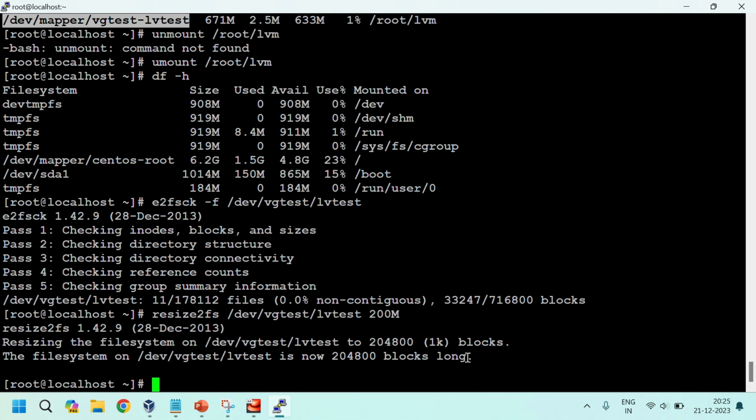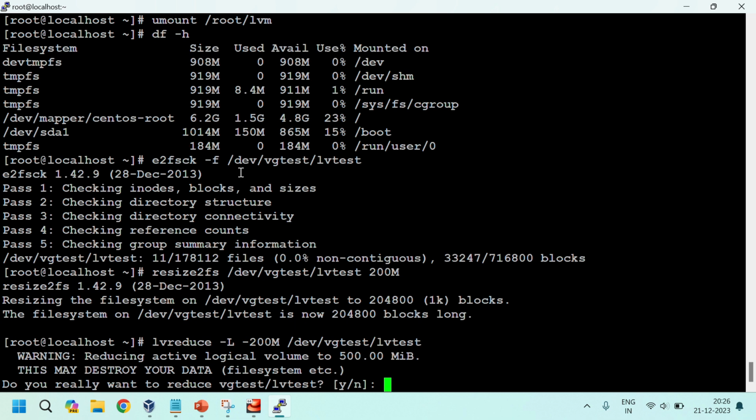The file system blocks long. Okay. Now I can use the lvreduce command to reduce the logical volume. lvreduce -L minus 200 M /dev/vgtest/lvtest. Before, this size is 600 something, now we are reducing to 200 MB.